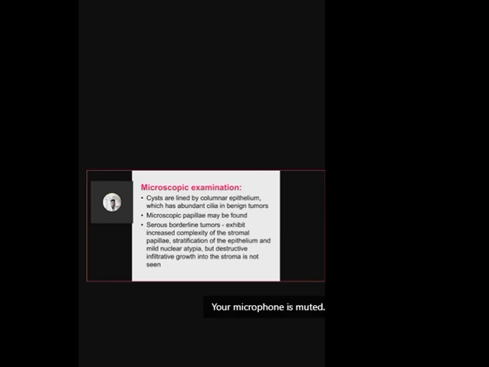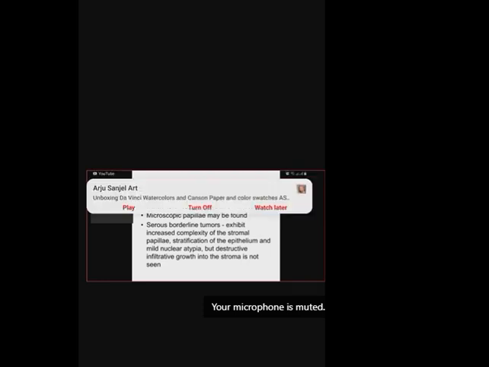In that case, it could be a case of borderline tumor. There is no infiltration in the stroma. If there is infiltration, it will be malignant. There is no infiltration, but if there is a bit of complex architecture within the papillae and the lining epithelium, the tumor could be this one, the borderline serous cyst adenoma.